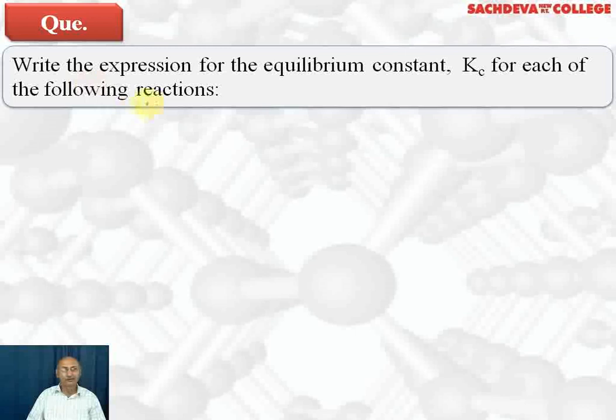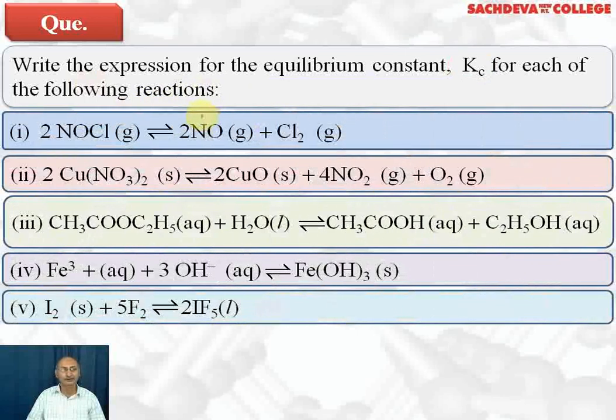Let's take up this question. Write the expression for the equilibrium constant Kc for each of the following reactions. 2NOCl gas gives you 2NO gas plus Cl2 gas. 2CuNO3 whole twice solid gives you 2CuO solid plus 4NO2 gas plus O2 gas.